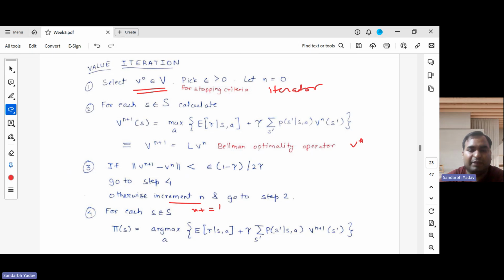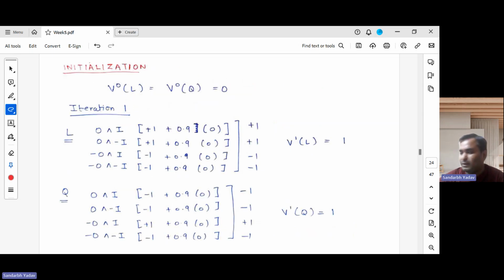So this is the simple value iteration algorithm. Now I'll show you how to actually use this value iteration algorithm for solving our MDP. Again, in the initialization phase, we start with 0 for the laughter state and 0 for the quiet state. So this is our value vector initially. You can do it in terms of vectors, but I'm doing it component-wise.